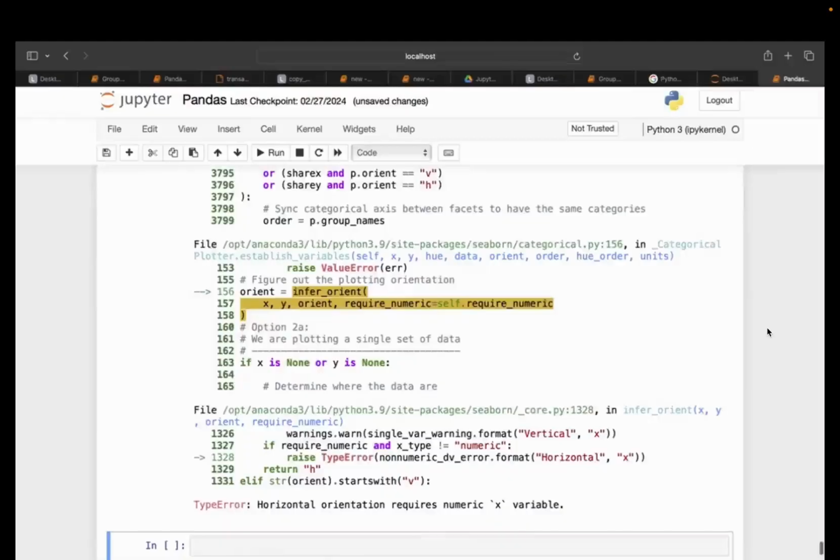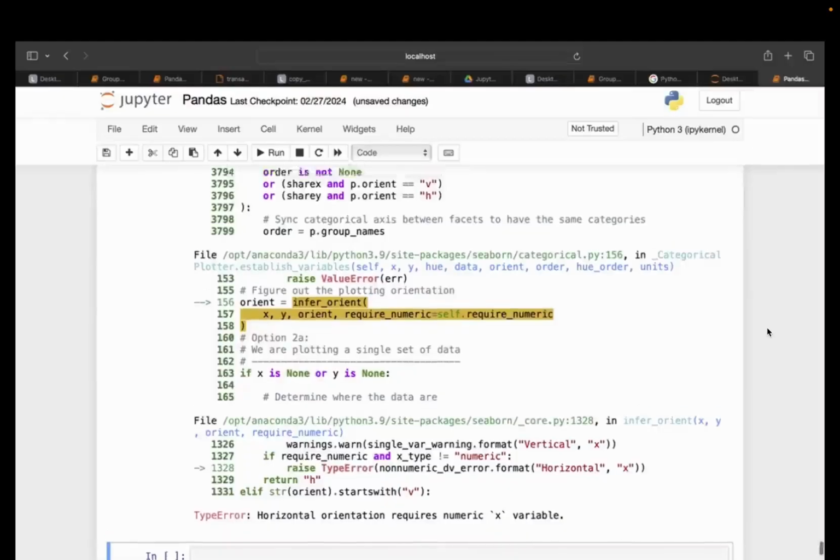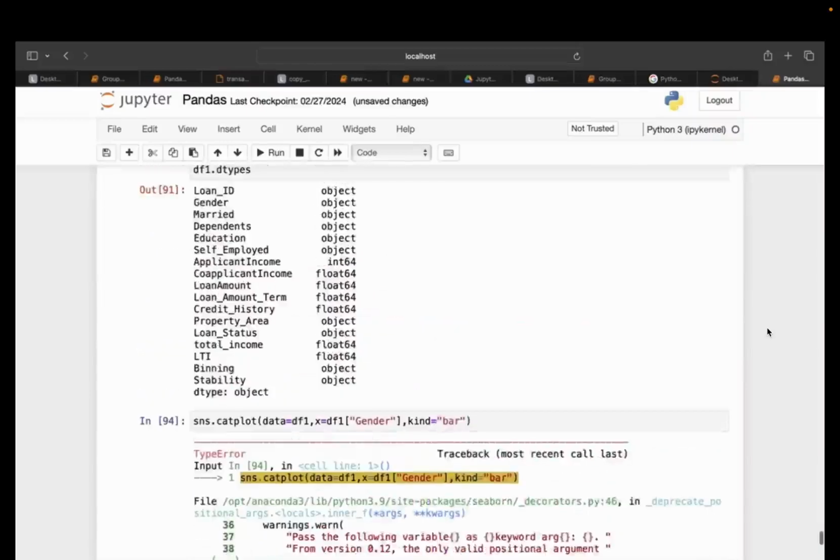There is some horizontal orientation that requires a numeric x variable, and there is some syntax error happening.